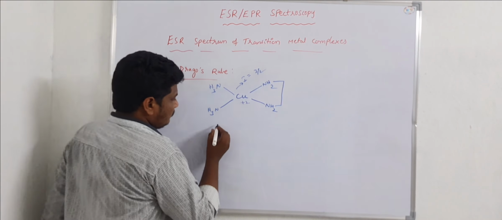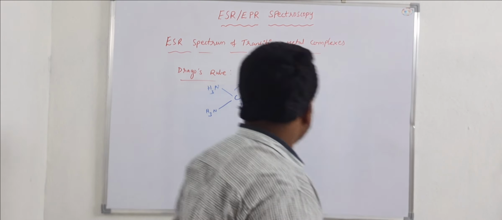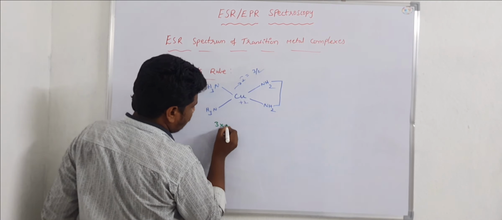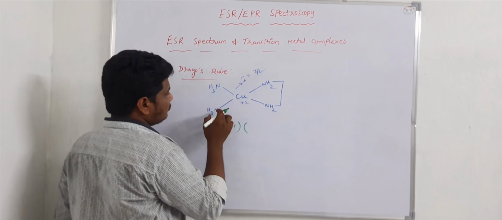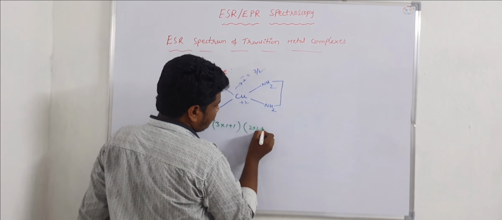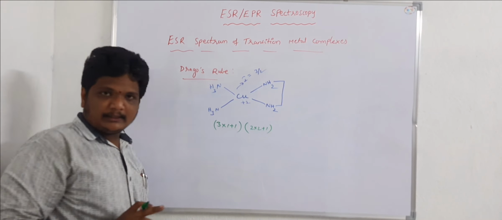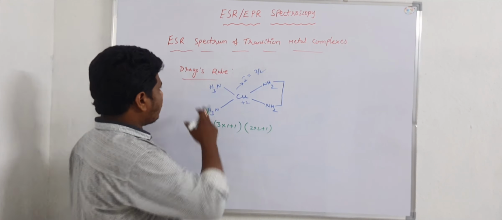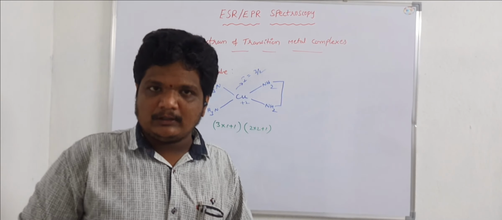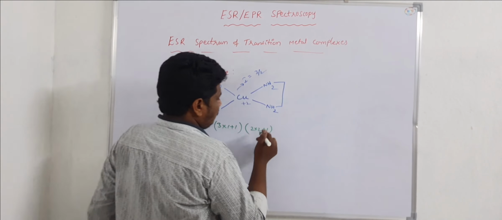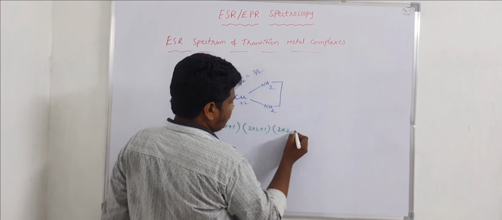Here we can calculate the number of lines: 3 into 1 plus 1, into these two nitrogens, 2 into 2 plus 1. Here the hydrogens are inactive because they are directly attached to the magnetic nuclei. According to Drago's rule, if the hydrogens are directly attached to non-magnetic nuclei, they are inactive. So into these two nitrogens, 2 into 2 plus 1.